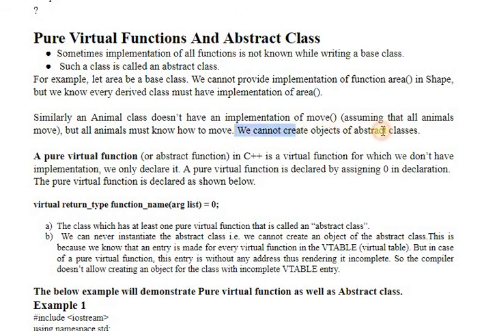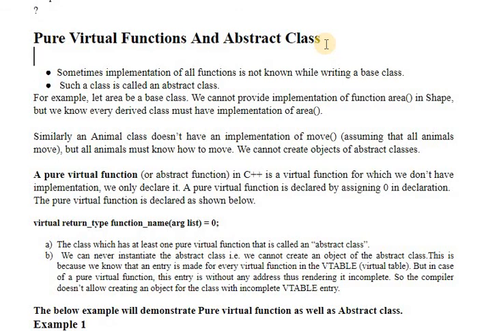Yes, this is the most important point. Abstract classes never have any object, or we cannot create the objects of the abstract classes. An abstract class will definitely have a pure virtual function. We will see how we are going to create a pure virtual function with the help of an example.